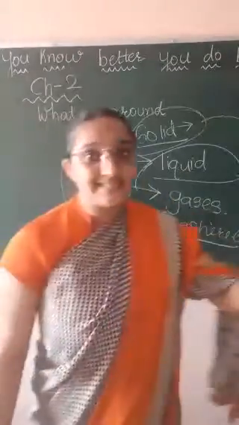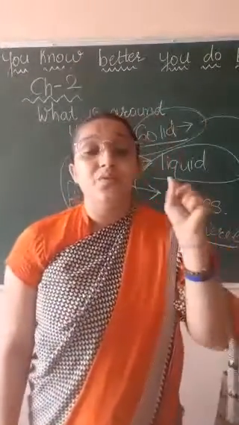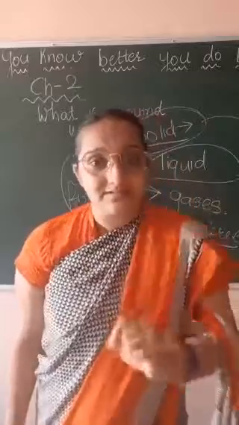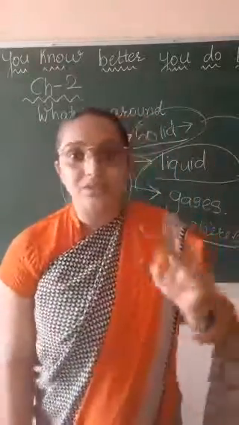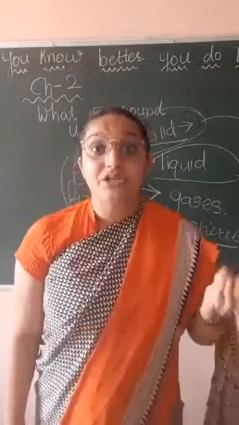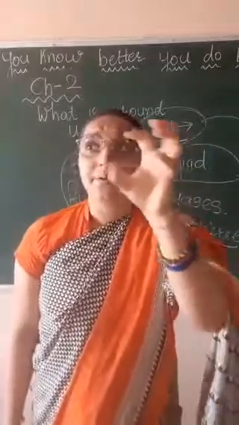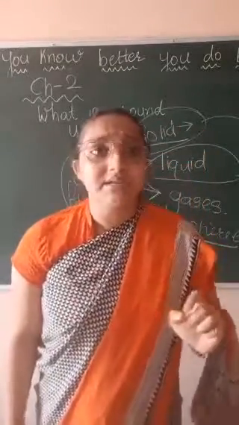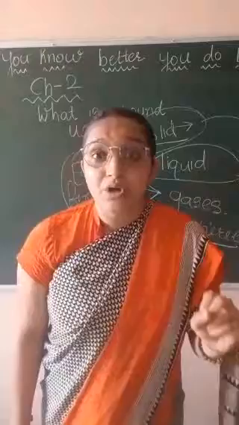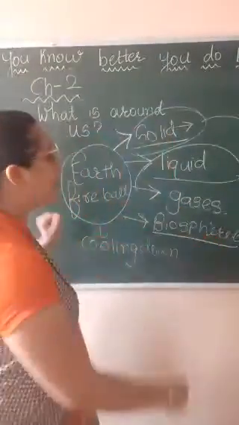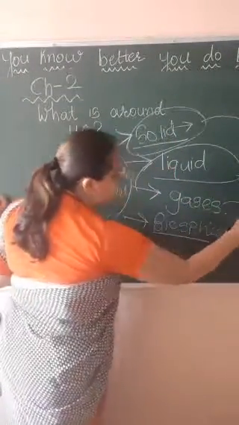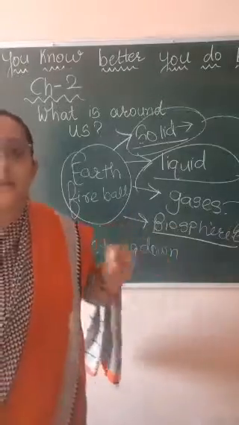Now how in gases is there biosphere? There are very, very tiny particles present in our atmosphere, bacteria and these things are present. Tiny particles are present in our atmosphere that have life. So even gases give biosphere.